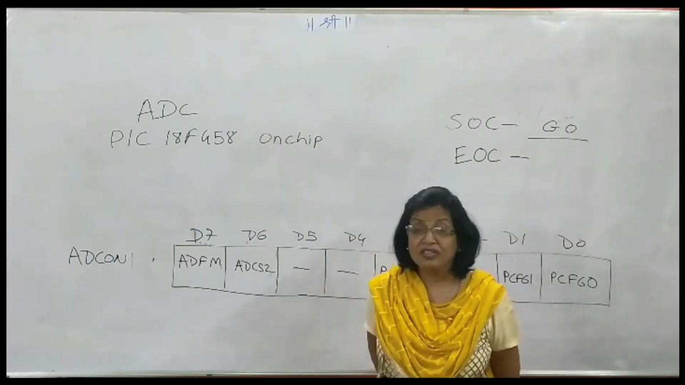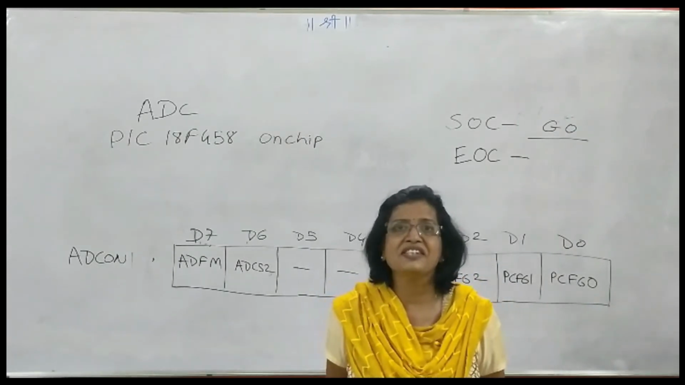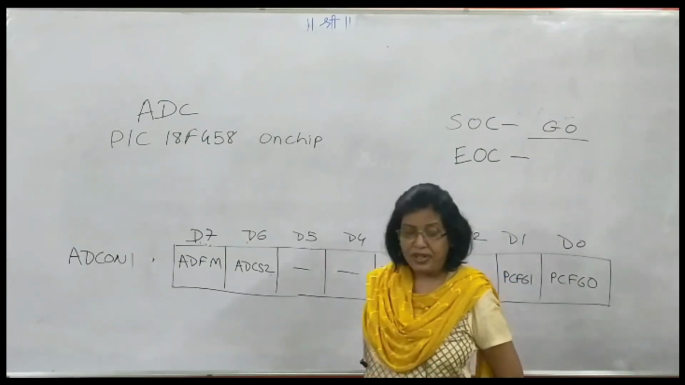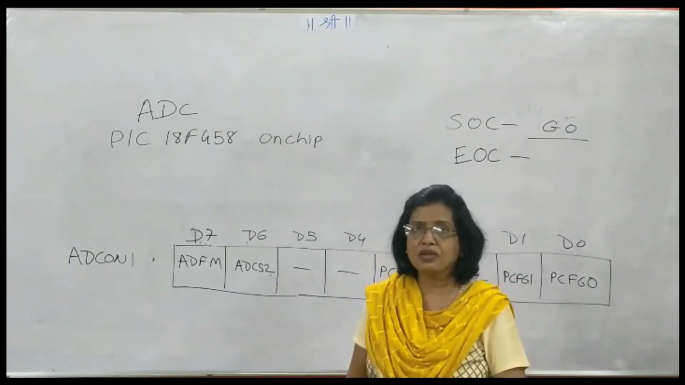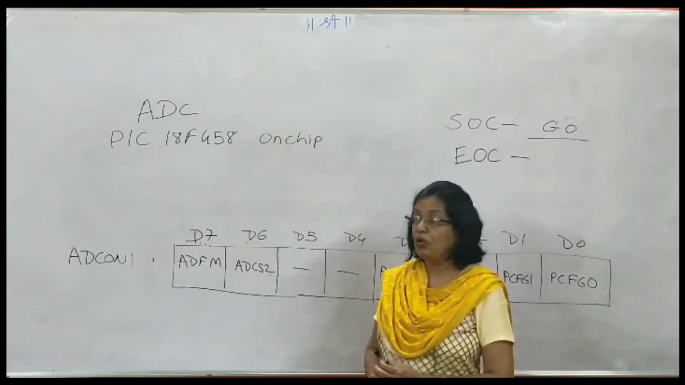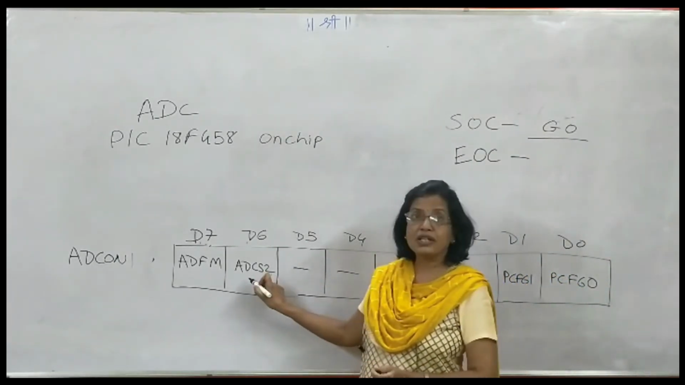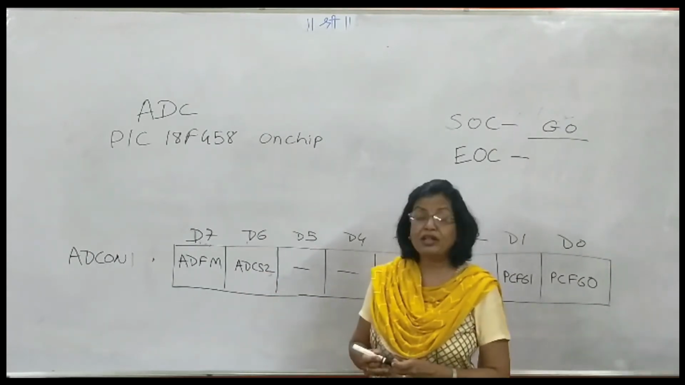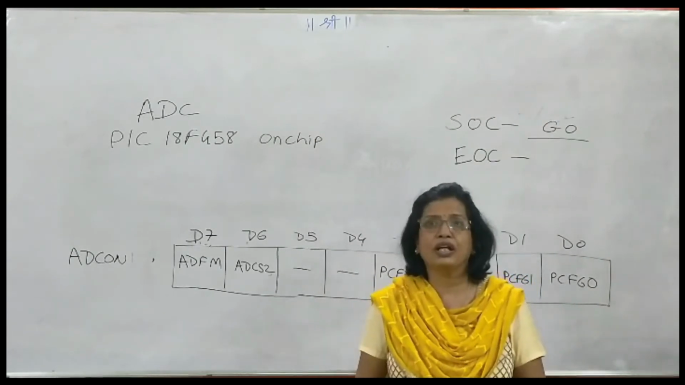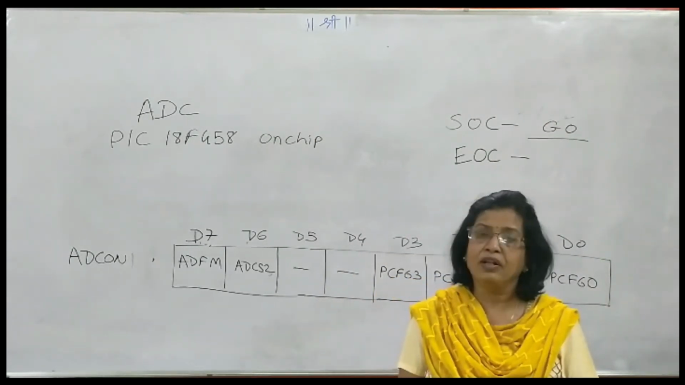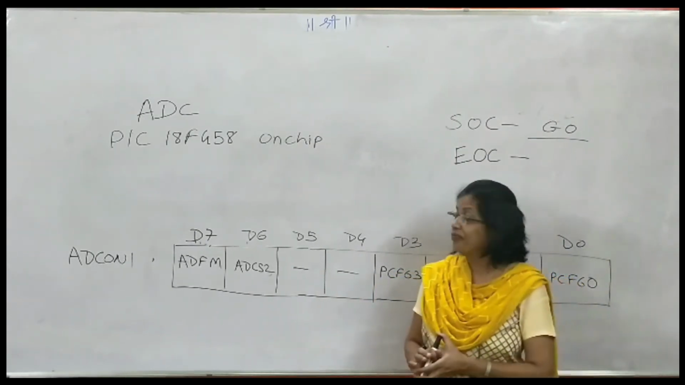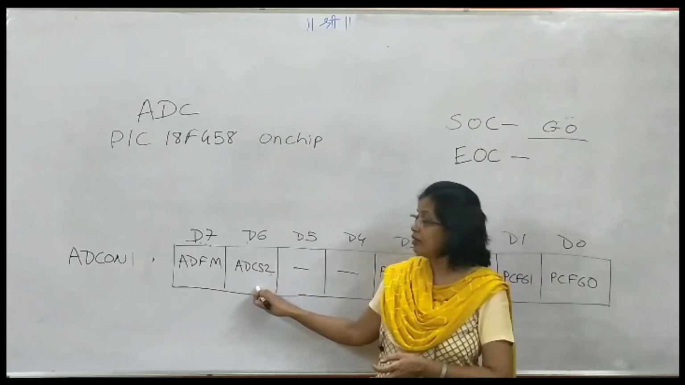Next register, the next special function register, is ADCON1. ADCON1, that is AD control 1 register. Now just now we have seen in ADCON0 it was ADCS1 and ADCS0. Along with ADCS2, that is this D6 bit, these three bits decide the frequency at which AD conversion is operated, or in other words, conversion time will be dependent on these 3 bits.